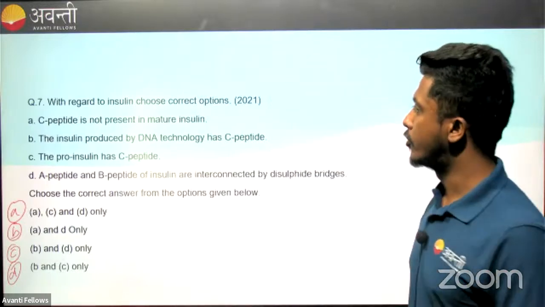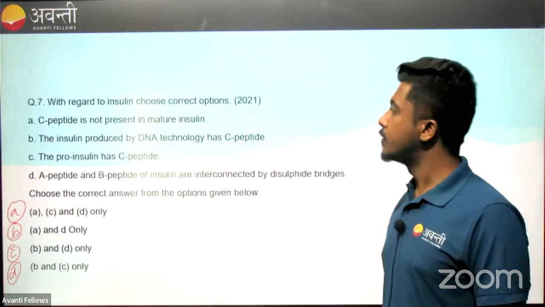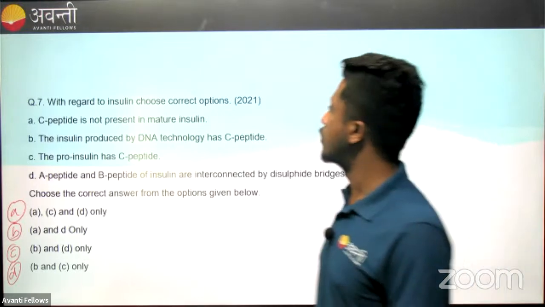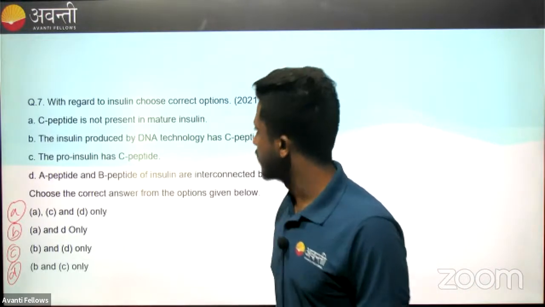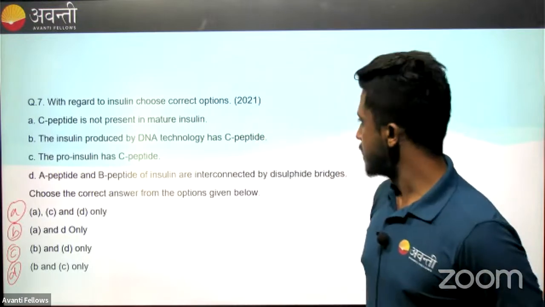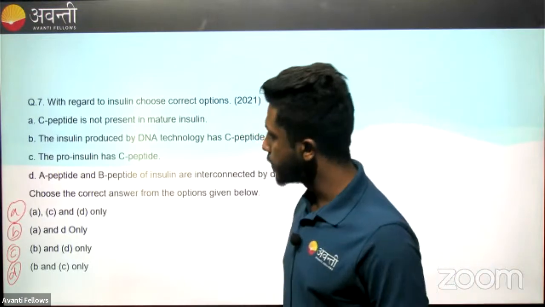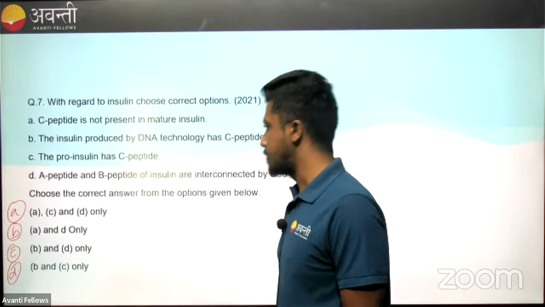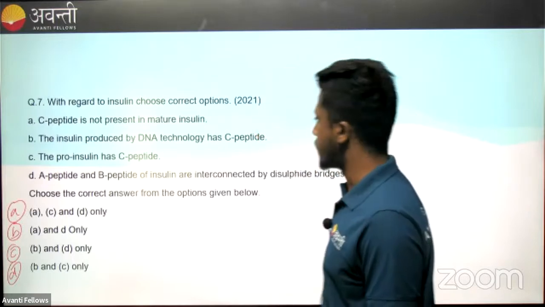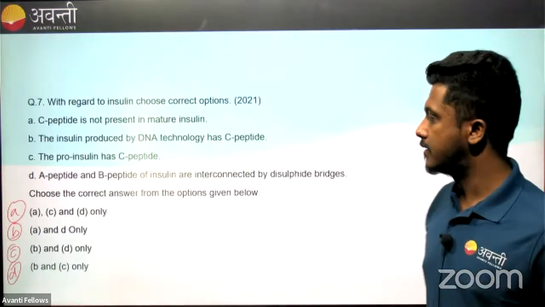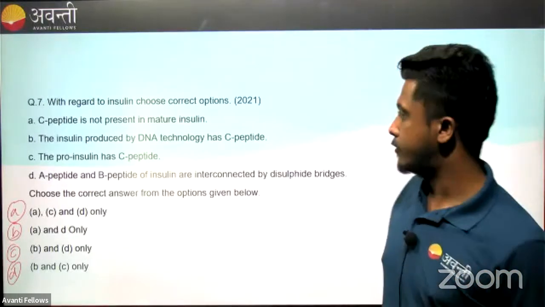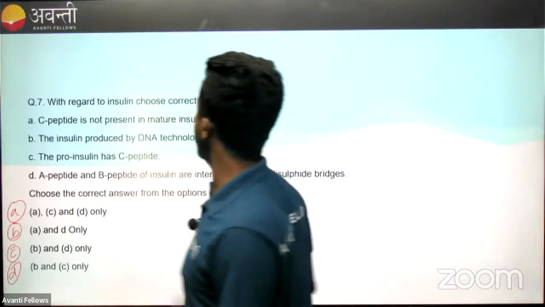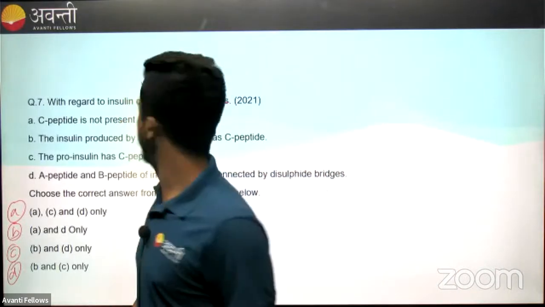Okay. The question is about insulin. Which of the following with regard to insulin is correct? So C-peptide is not present in mature insulin. The insulin produced by DNA technology has C-peptide. The proinsulin has C-peptide. A peptide and B peptide of the insulin are interconnected by the disulfide bridges. So without wasting time, let's go for the answer. We have to find the correct options. First option, let us see.